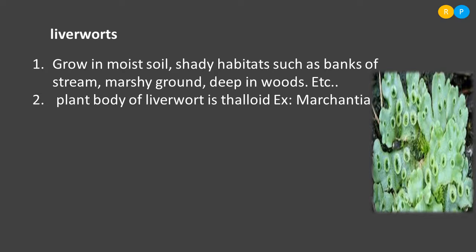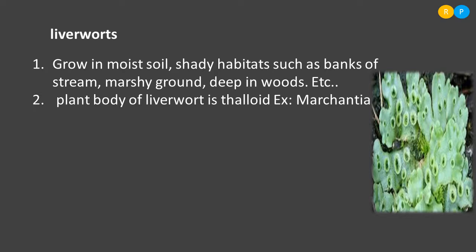The plant body of liverworts is thalloid. Why are we calling it thalloid? Nothing is distinct here, right? There is no stem, no true leaf, no true root, because there is no vascular tissue. When vascular tissue is not present, those parts are not actually considered to be root, stem and leaf.